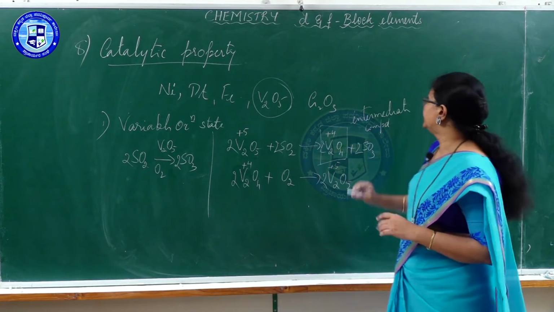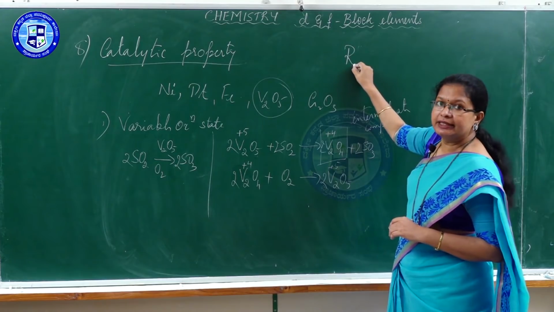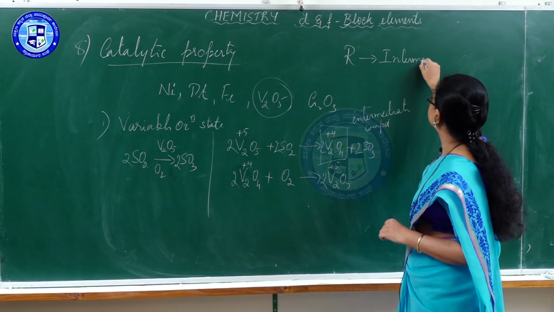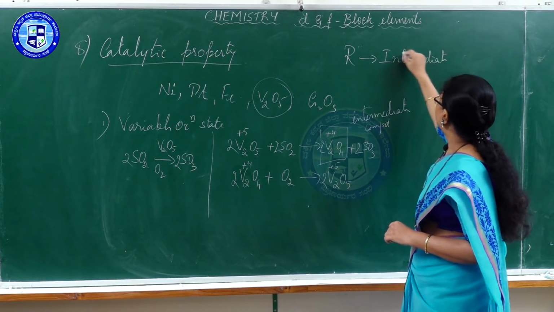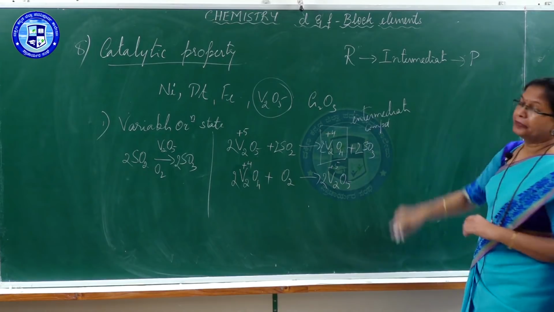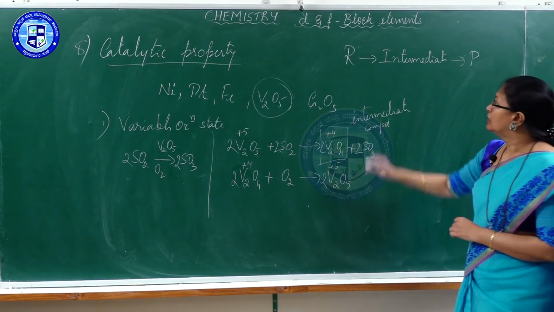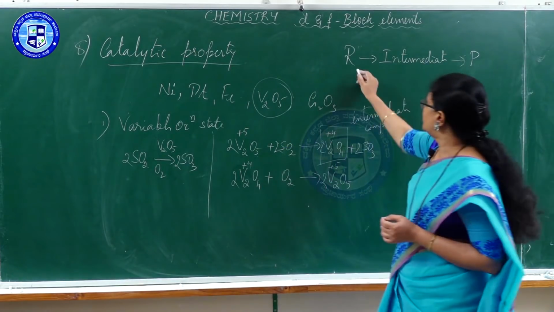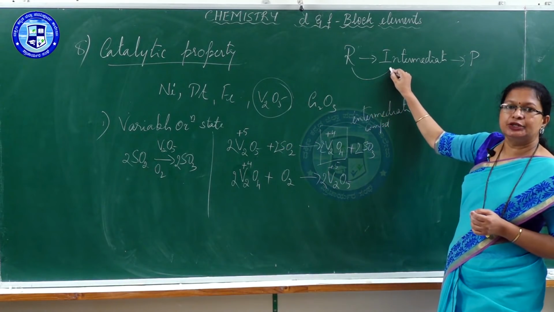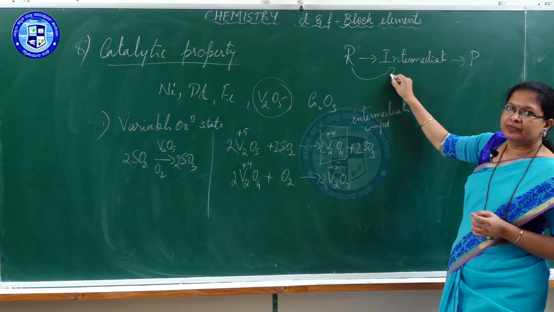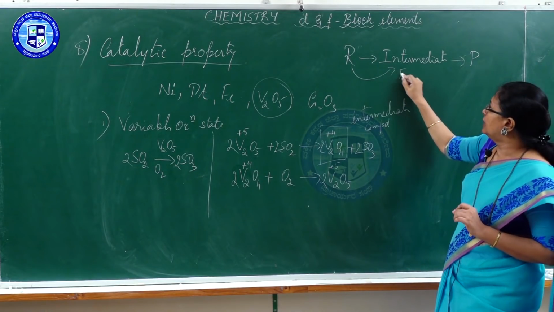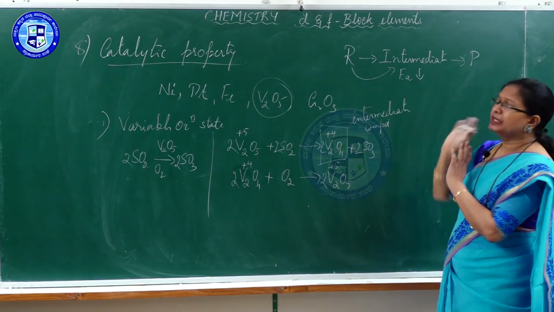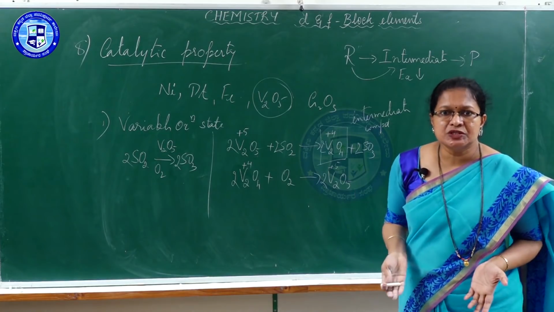Now, what is an intermediate? The reactant turns into an intermediate in the reaction, then the intermediate produces the product. This is the usual path of a reaction. Reactant to product formation takes more energy, whereas the energy involved in the conversion of reactant to intermediate is very less. This is called activation energy, EA. Activation energy for this process is very less. So, once the intermediate is formed, it immediately decomposes into product.